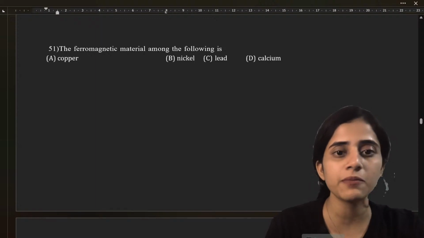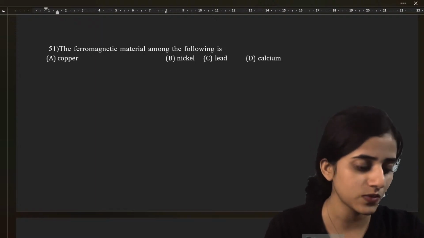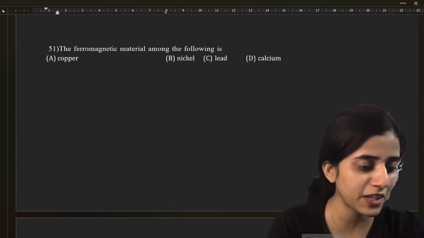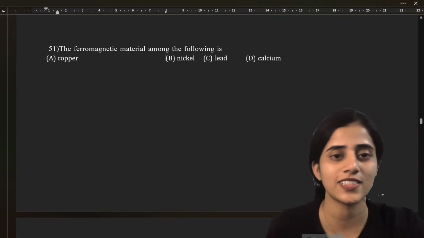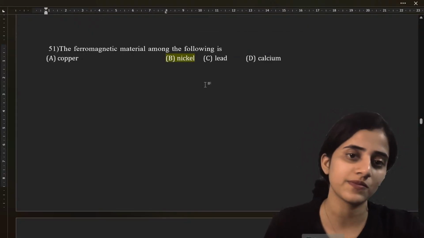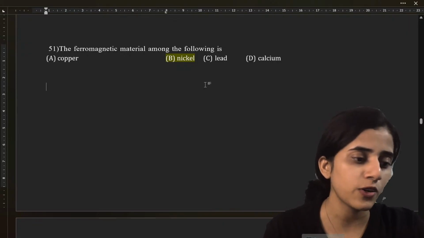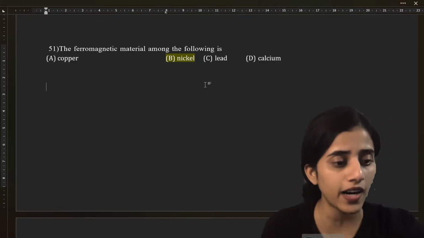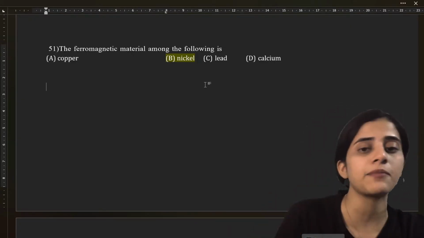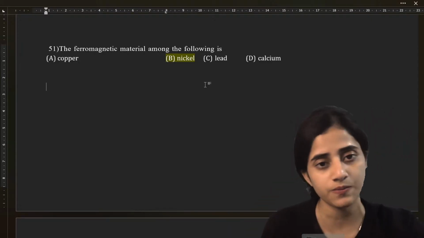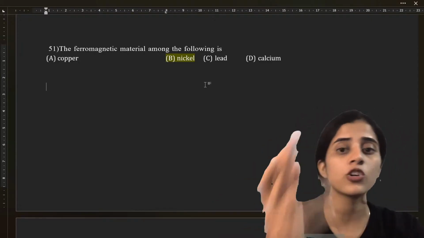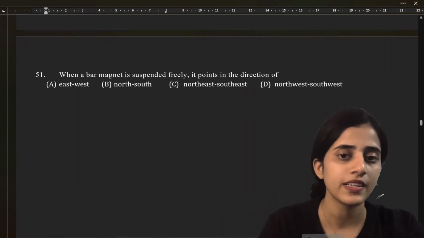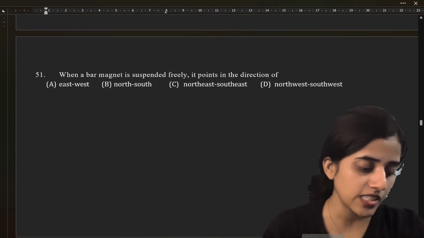The ferromagnetic material among the following is. What is a ferromagnetic material? Yes. Super. It's nickel. Nickel is ferromagnetic. See, ferromagnetic materials are nickel, then there is iron, there is cobalt. All of these materials can retain their magnetism and they're strongly attracted by magnets. So if the option is any three of these, you can mark it. Yes, nickel, very good.